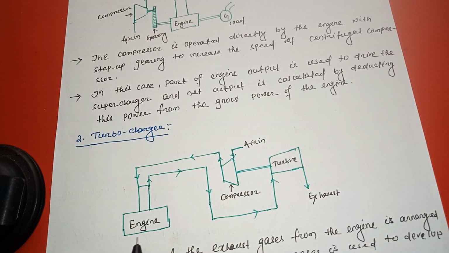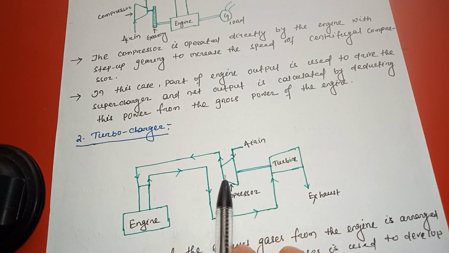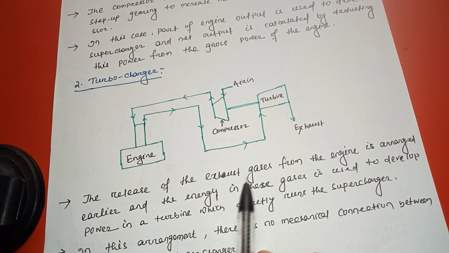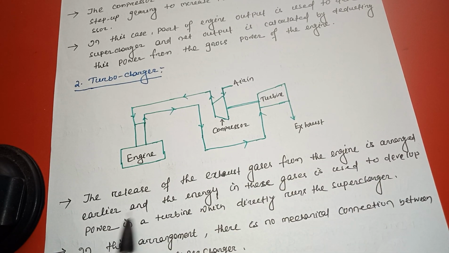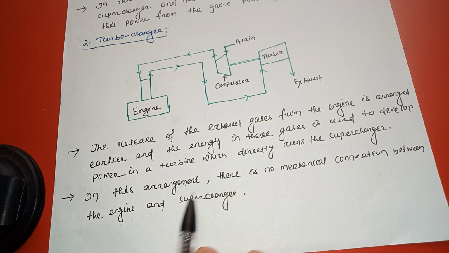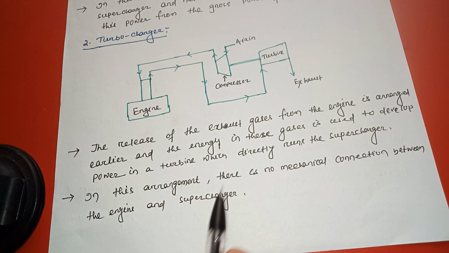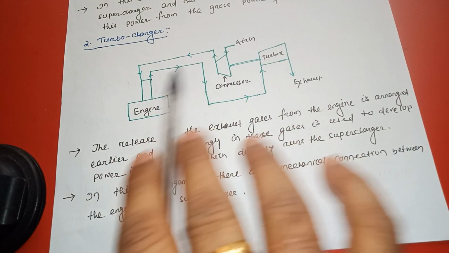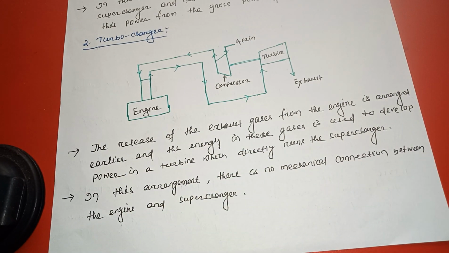Next one is turbocharger. See, with the engine, it is the compressor, then turbine. The release of the exhaust gases from the engine is arranged earlier, and the energy in these gases is used to develop power in a turbine which directly runs the supercharger. In this arrangement, there is no mechanical connection between the engine and supercharger. See, here it is the engine and your supercharger is there, so there is no mechanical connection, meaning no gear connection is there.